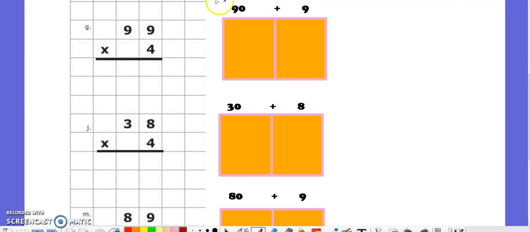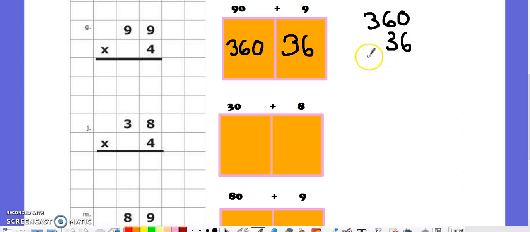For letter G, I've expanded 99 to 9 in the tens is 90, and a 9 in the ones is worth 9, and I'm going to multiply these both by 4. First, 4 groups of 9 is equal to 36, and 4 groups of 90 is going to be 360. Some students do like to rewrite this, and I would encourage you to do that, vertically, so that you can add these numbers together easily.